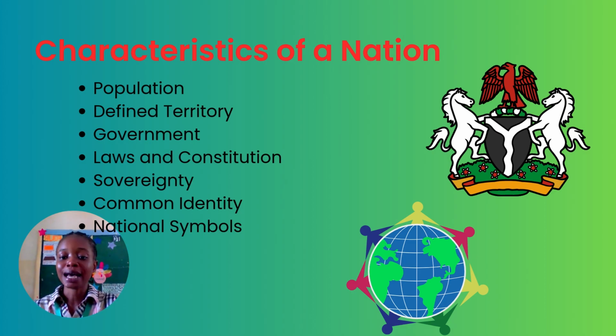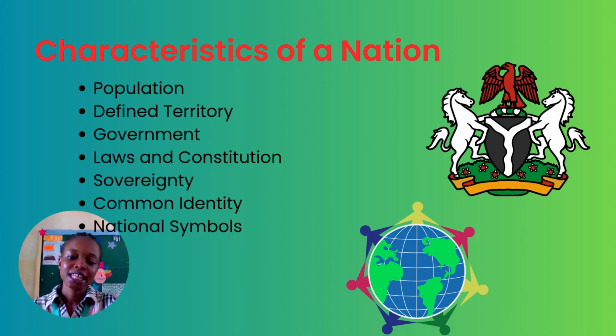That means people who are in charge, people who make the rules, people who make sure laws are obeyed, people who make sure that there is order in the society, people who make sure everybody does what is expected of them, and people who make the decisions for the place. So any place that has a government can be classified as what? A nation. A place that does not have this cannot be characterized as a what?